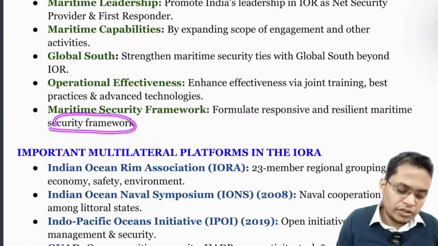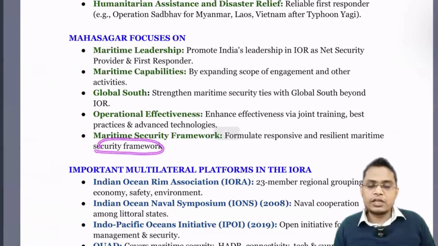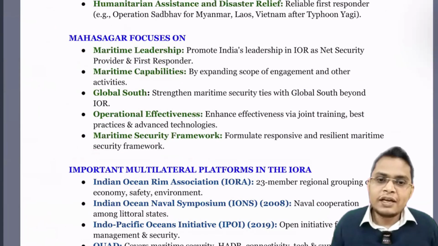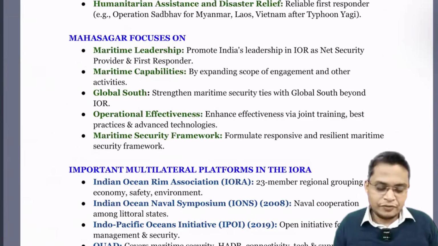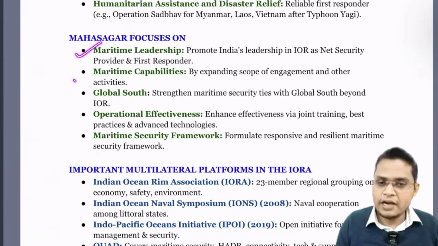They can pick three to four statements from here and ask, consider which of the following statements is a focus area under the Mahasagar initiative of India. So if you just read it, you are able to eliminate options and give the answer.